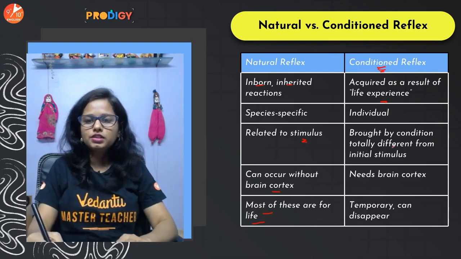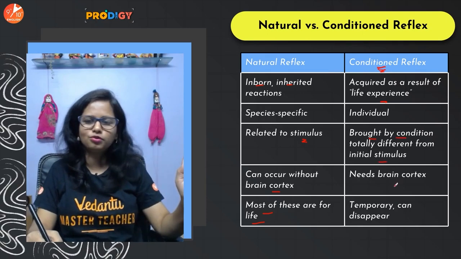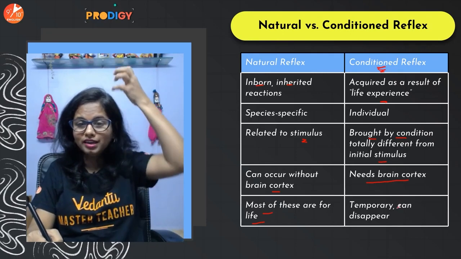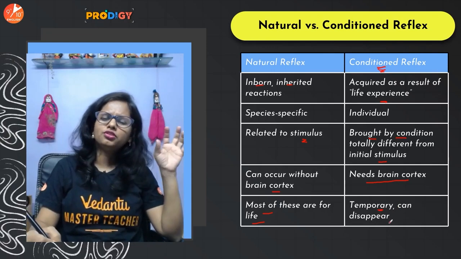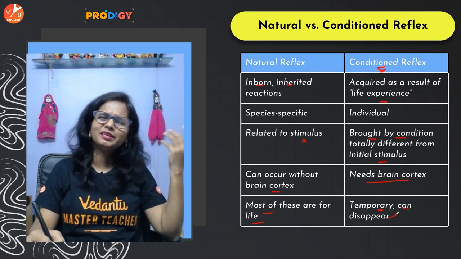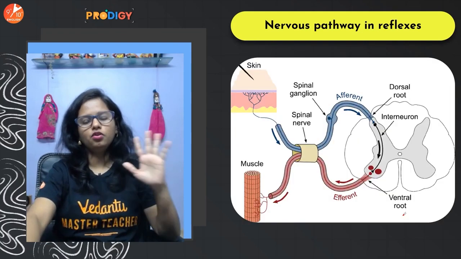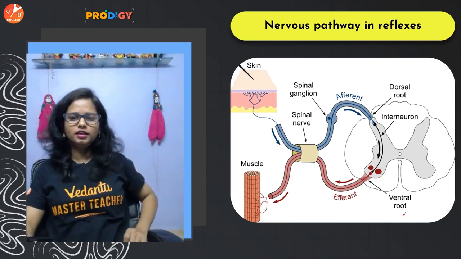Okay, so it's brought by a condition, different from the initial stimulus. It needs brain cortex to store the experiences. The information can be stored temporarily and it may disappear in the later parts of your life as well. Okay, ठीक है? May or may not. Now let us talk about the nervous pathway in a reflex.